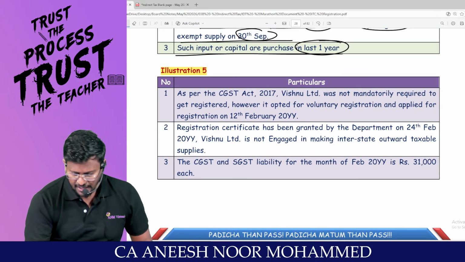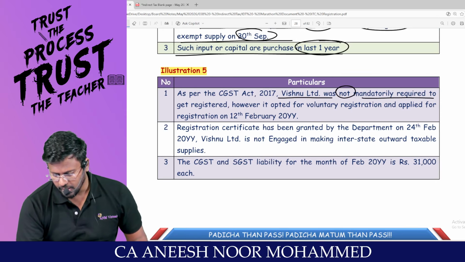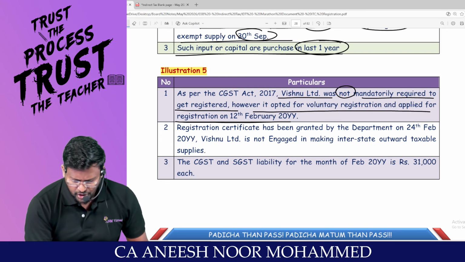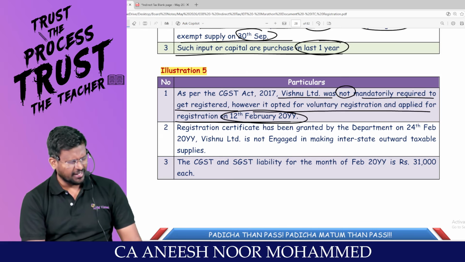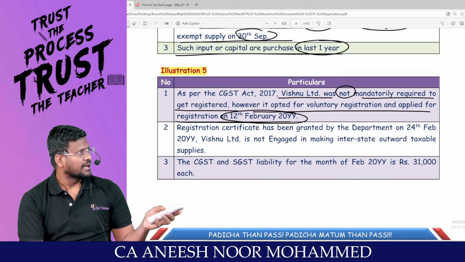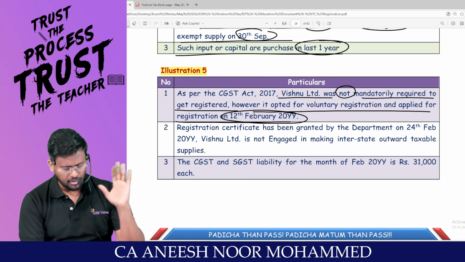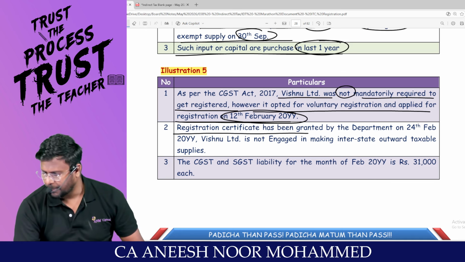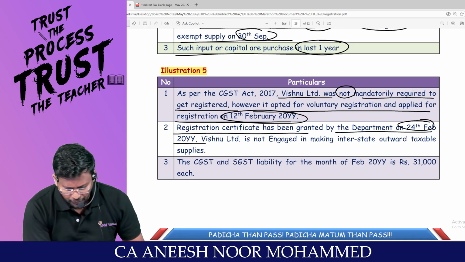As per CGST Act, Vishnu Limited was not mandatorily required to get registered. However, it applied for voluntary registration and applied for registration on 12th February. My dear lovable students, for a voluntary registration, when you are applying doesn't matter. When you are getting the registration, sir, that matters. That is the effective date of registration. Registration certificate has been granted by the department on 24th of February.